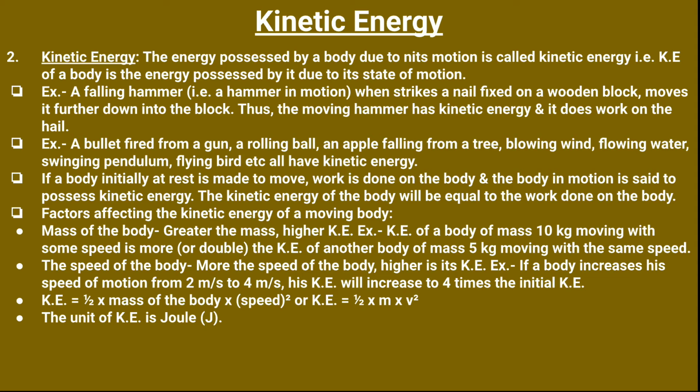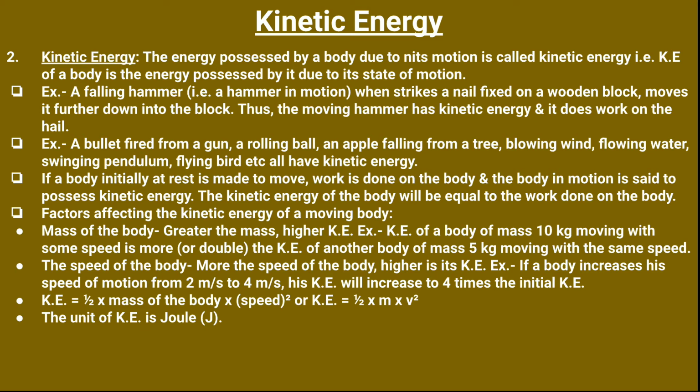For example, the kinetic energy of a body of mass 10 kg moving with some speed is more, or double, than the kinetic energy of another body of mass 5 kg moving with the same speed. See, two bodies: body A has a mass of 5 kg and body B has a mass of 10 kg. Both are moving at the same speed.